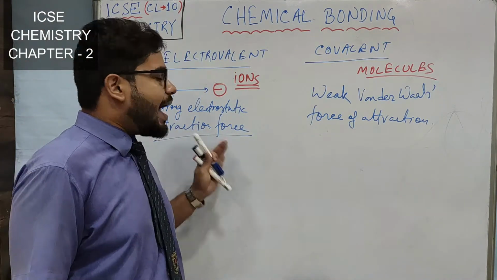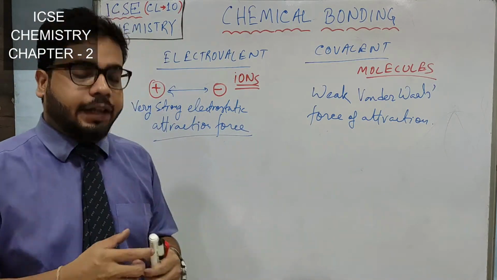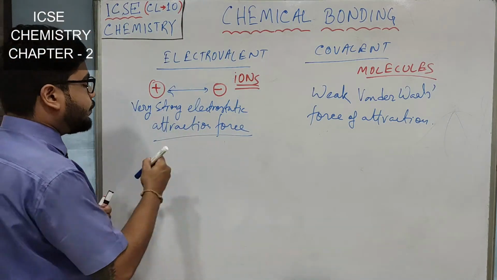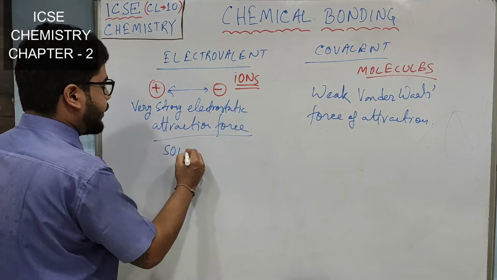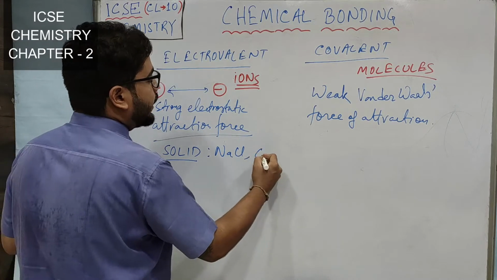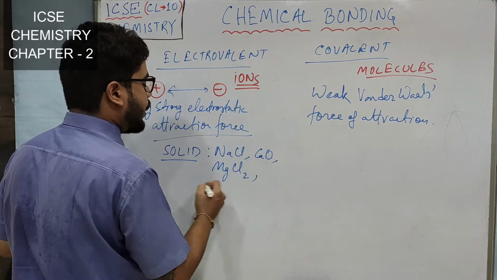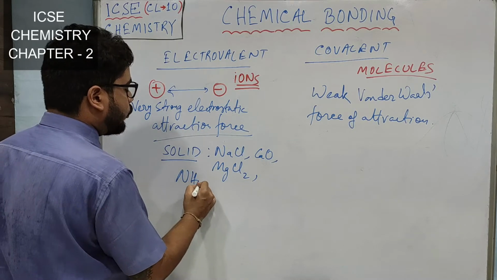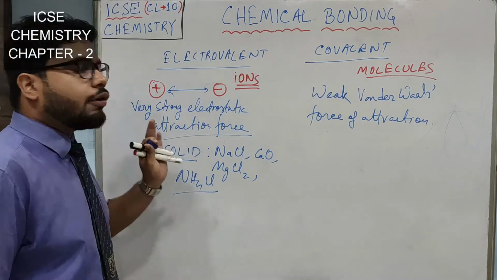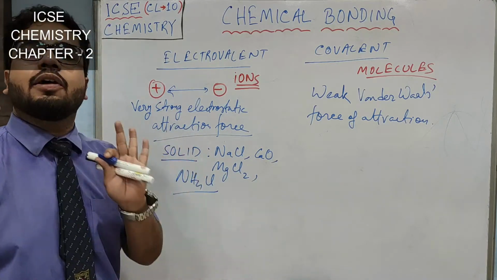So as here the ions are very strongly attracted to each other, most of the times they are solid in nature, right? You know NaCl is a solid, you know calcium oxide is a solid, you know magnesium chloride is also a solid, you know ammonium chloride is also a solid salt. So in room temperature their physical state is mostly solid.